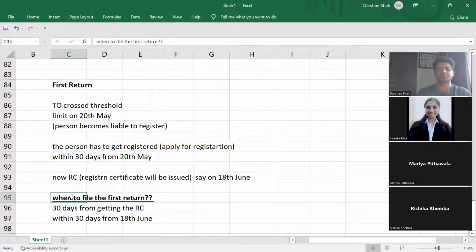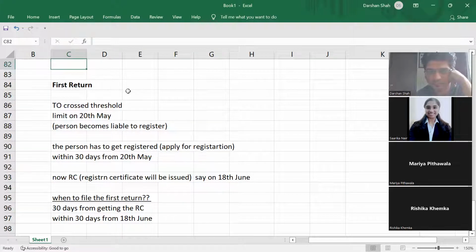See if this concept is clear. First time registration and first time return, for both, a 30 days limit is there. Is this clear, guys? All type of returns. Yes, sir. Okay. Any other doubt in GST returns? Any other doubt, guys?